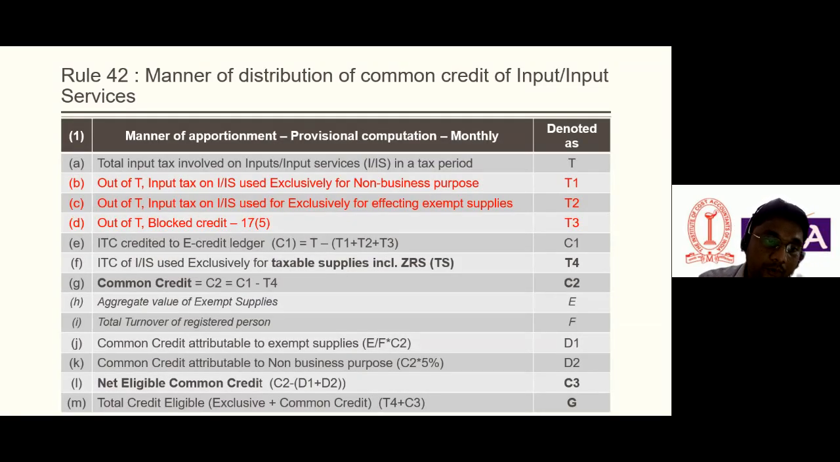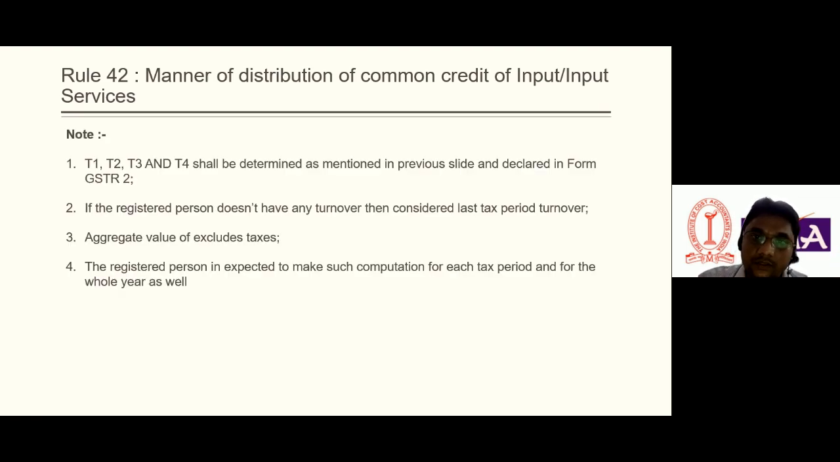How can we compute the net eligible common credit? A registered taxpayer needs to compute the net eligible common credit on a monthly basis. Plus, at the end of the year he also does the same exercise. If there is any deviation, then he needs to adjust.